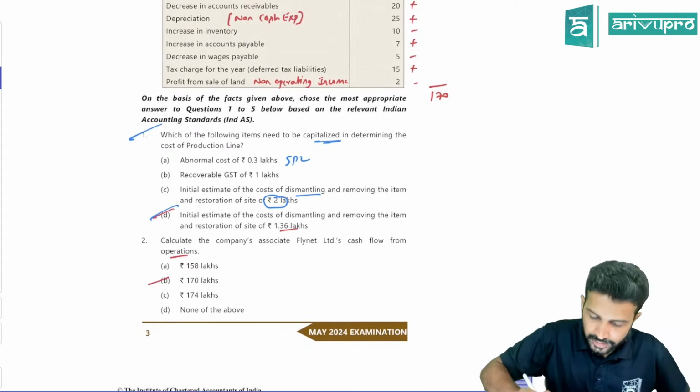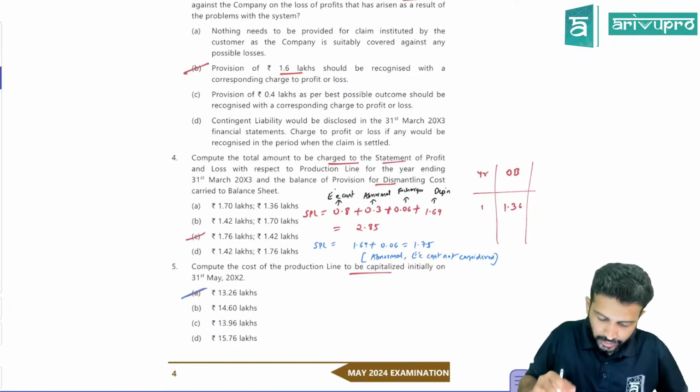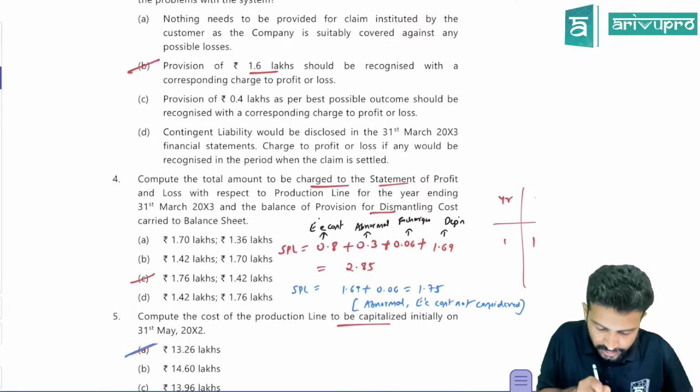Okay. All right. Then second MCQ related to cash flow. Leave that. This we cannot add. Okay. Next, what have they asked? Yeah, I think this they've asked.